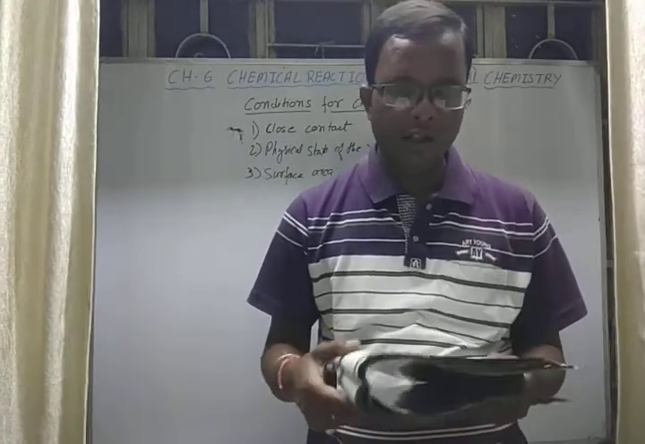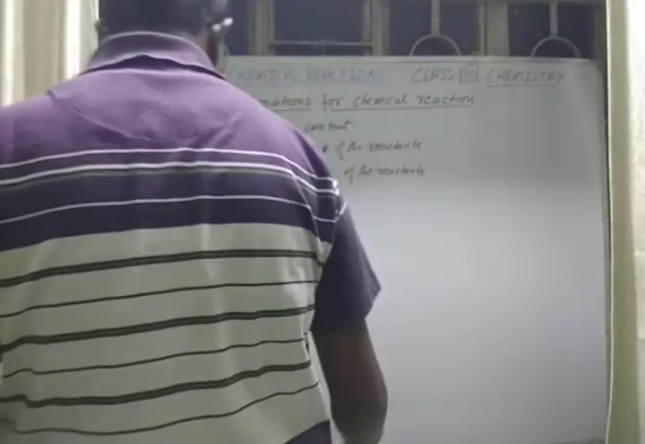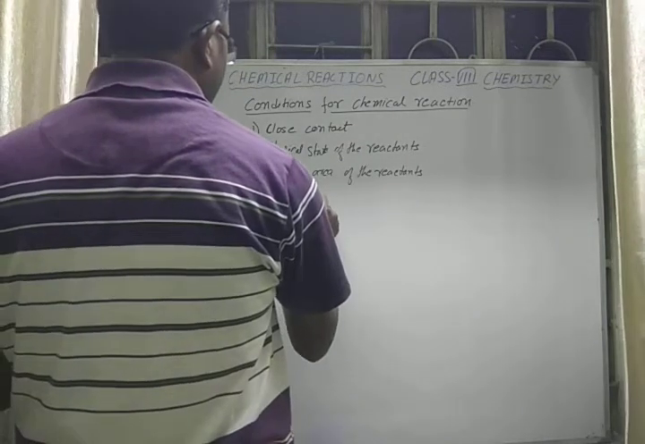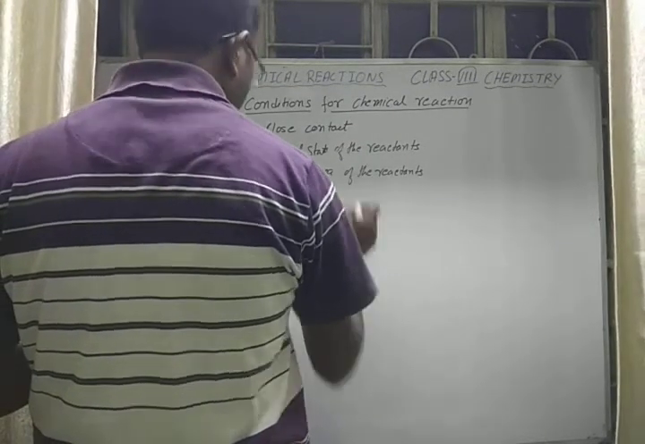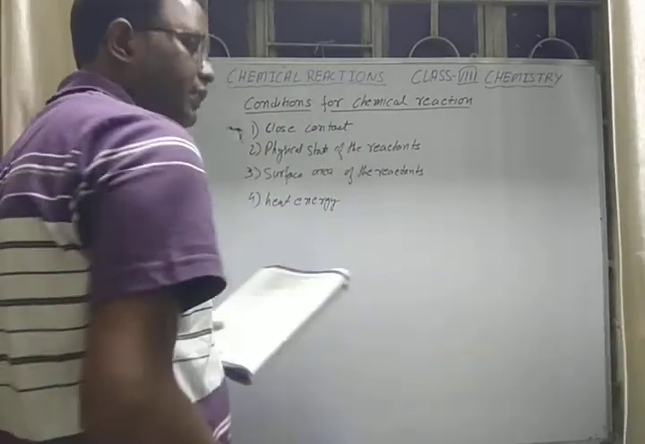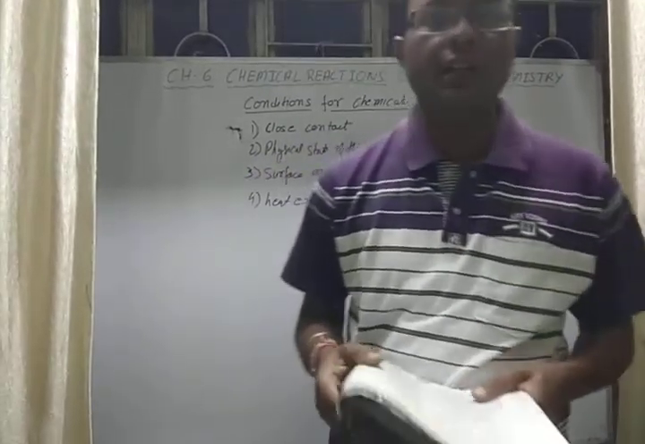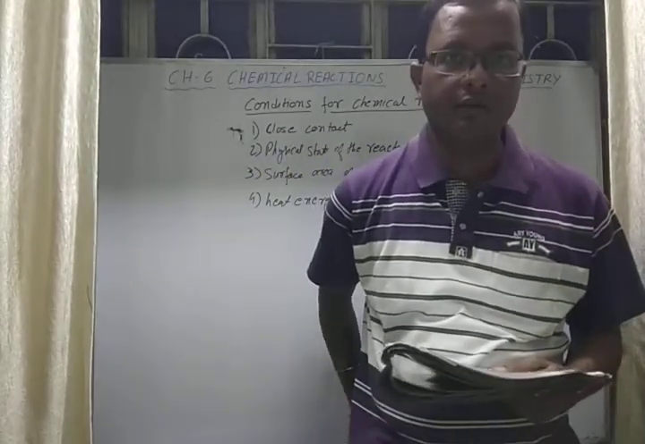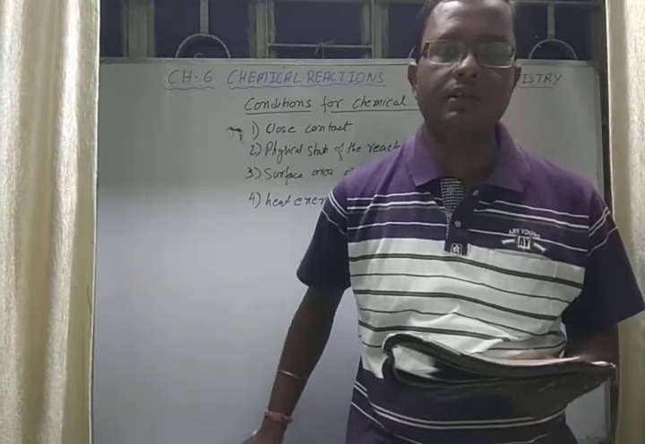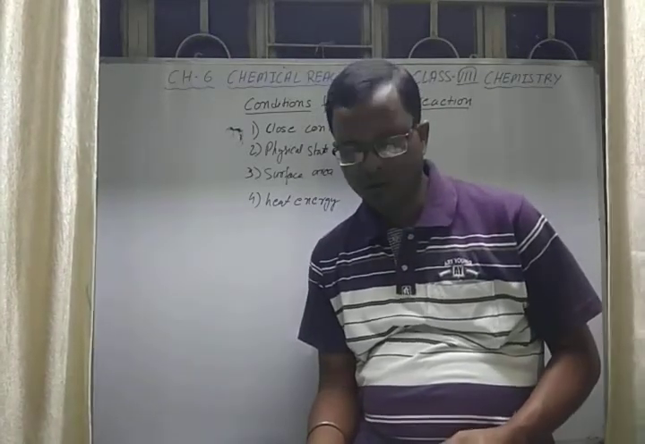Next point is heat energy. Heat energy is also required for some reactions. Fourth point is heat energy. You have already studied this, because sometimes during a reaction, like a decomposition reaction, we need to heat. If you don't heat or pass electricity, the reaction does not happen or the reactant does not decompose to form products.